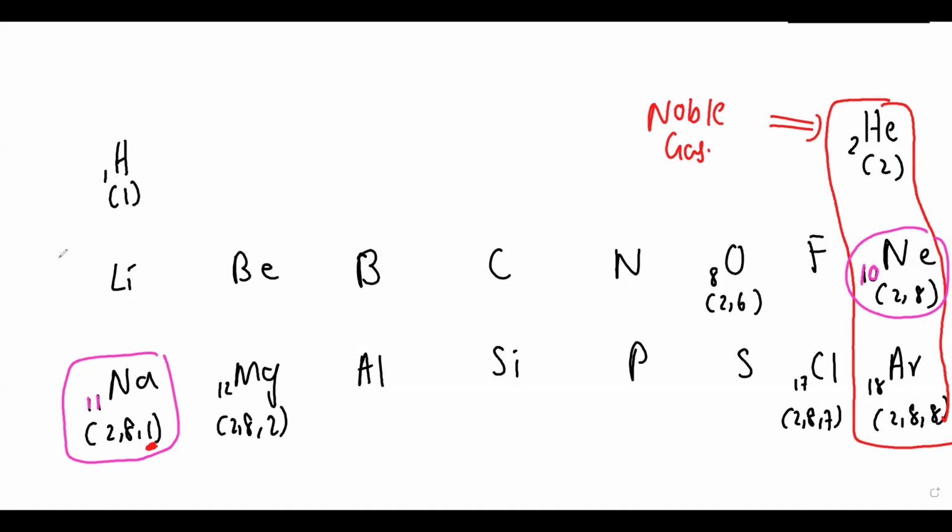Now who is the nearest noble gas to chlorine? Is it argon or neon? Argon. So it wants to become like argon. So in order to become like argon, it will have to gain one electron or not? Tell me. This fellow wants to lose this electron or not?